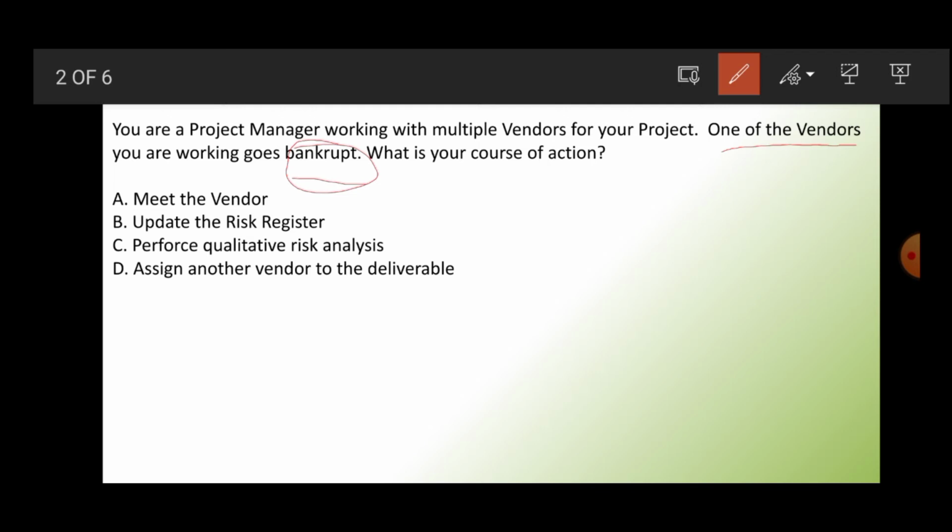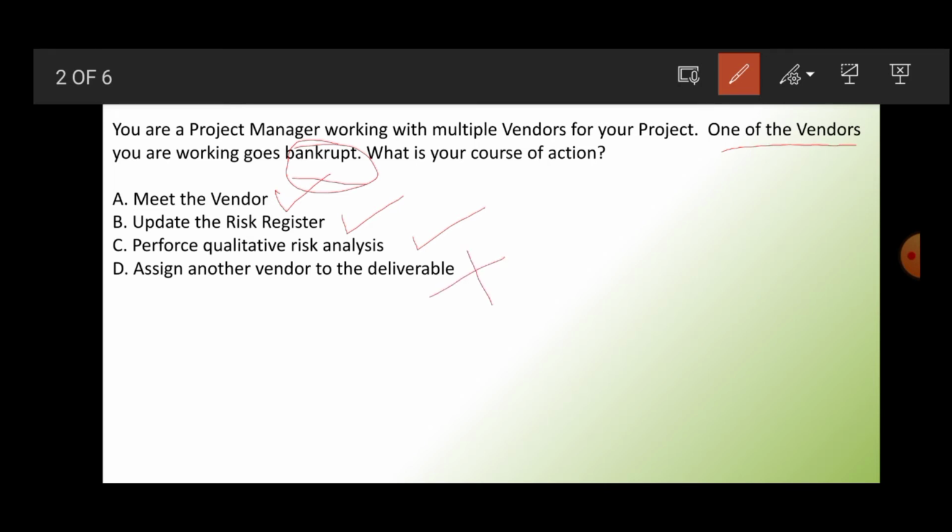Now let's move ahead to the answers. Meet the vendors. Are we going to meet the vendors? Yeah, maybe. So we'll park it. Update the risk register. Surely, if your vendor is going to be bankrupt, then it is a risk for your project. This is also correct. Perform qualitative risk analysis. Definitely we will be analyzing the risk. This is also correct, maybe. Assign another vendor to the deliverable. This is, as I discussed, a harsher one. So the harsh terms we need to eliminate.